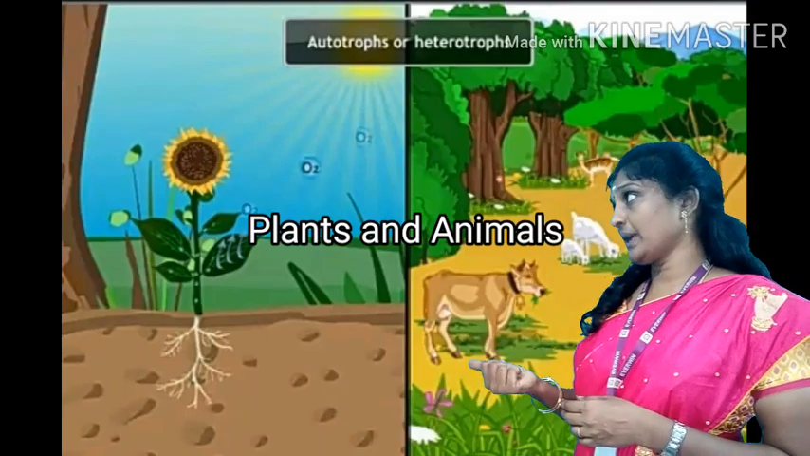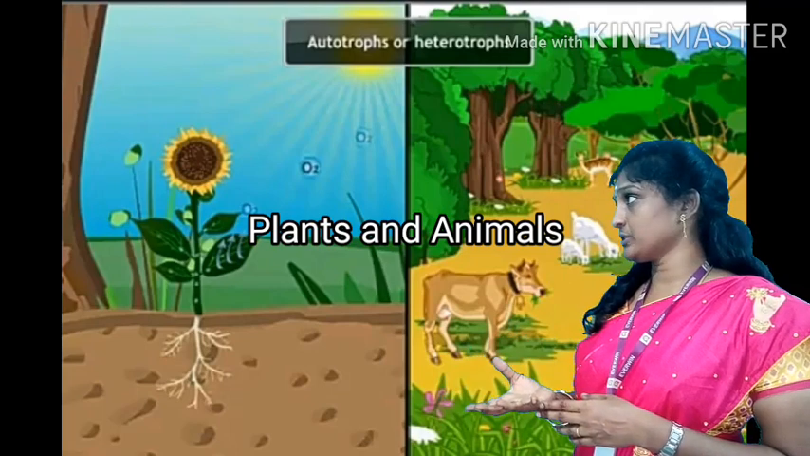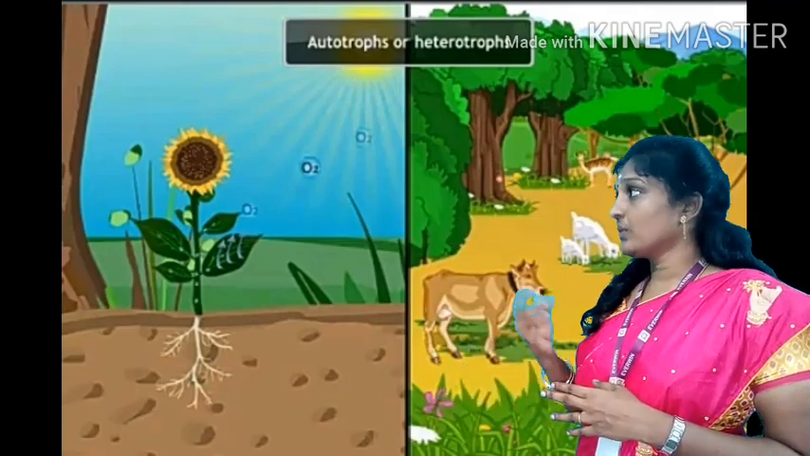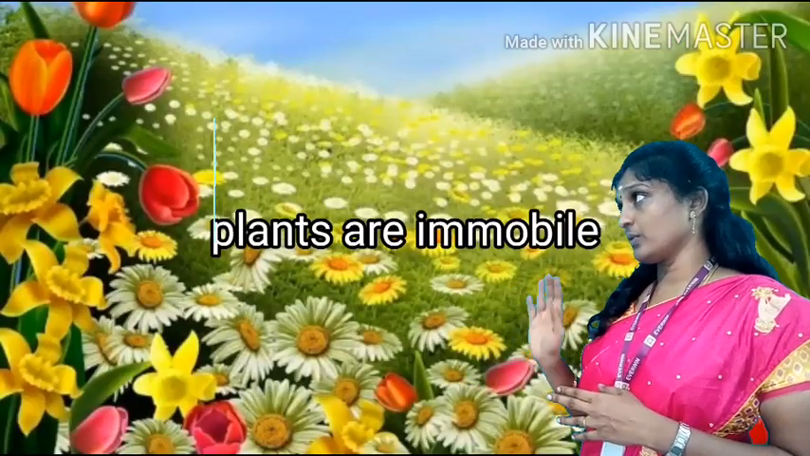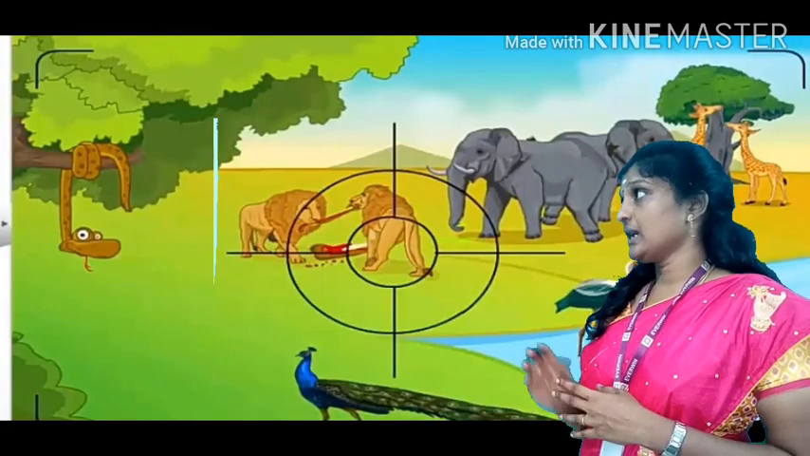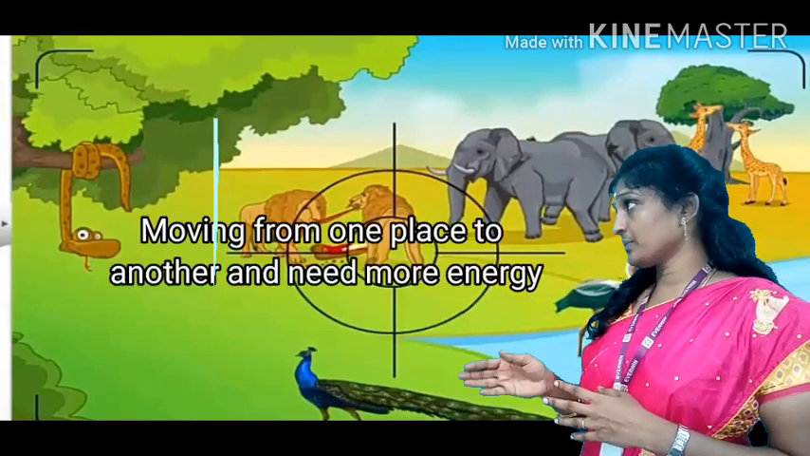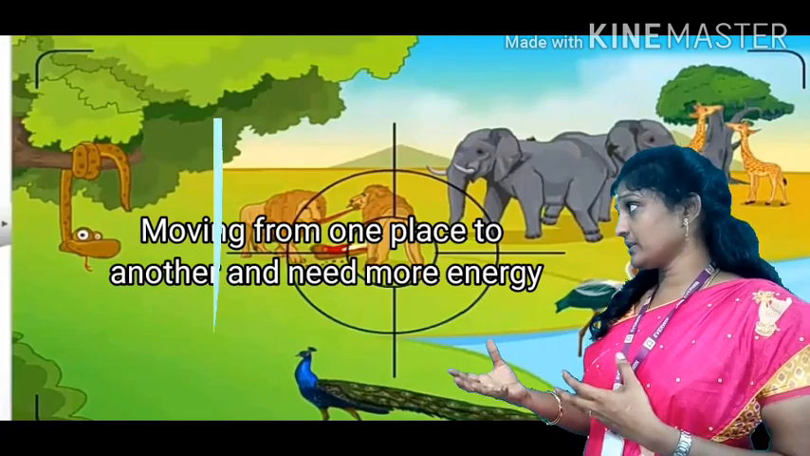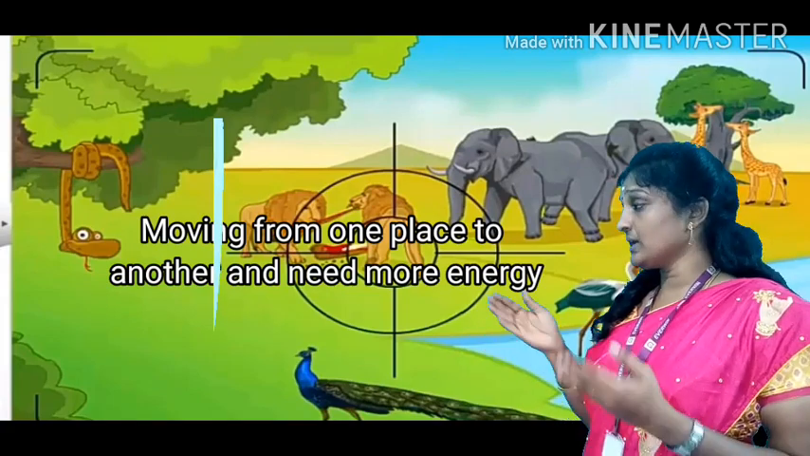If you compare plants and animals, plants are made up of different types of tissue and animals are made up of different kinds of tissue. Why? Plants are immobile. They are not able to move from one place to another. Animals are doing various activities. They are moving from one place to another. They need more energy, and all the activities taking place in their body are completely different from the plant.